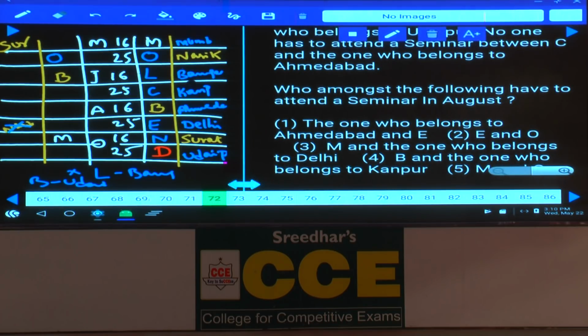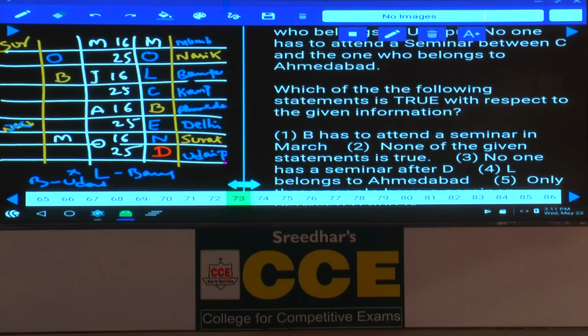Then 72, who among the following have to attend a seminar in August? In August, B and E. The one who belongs to Ahmedabad and E, isn't it? Ahmedabad and E, that is B and E, that is choice 1. The next one, question number 73. Which of the following statements is true with respect to the given information? B has to attend a seminar in March, that is false. Choice 3, no one has a seminar after D, that is definitely true, choice 3.